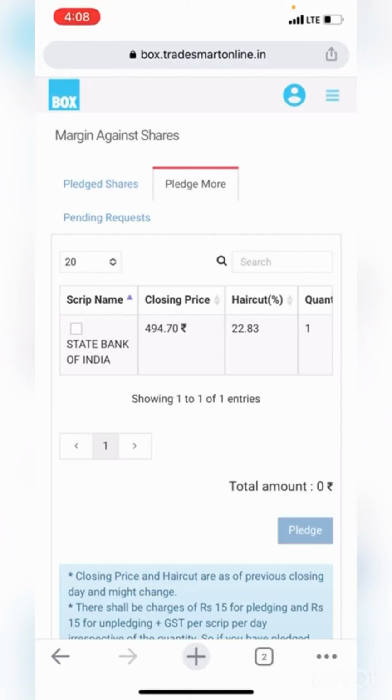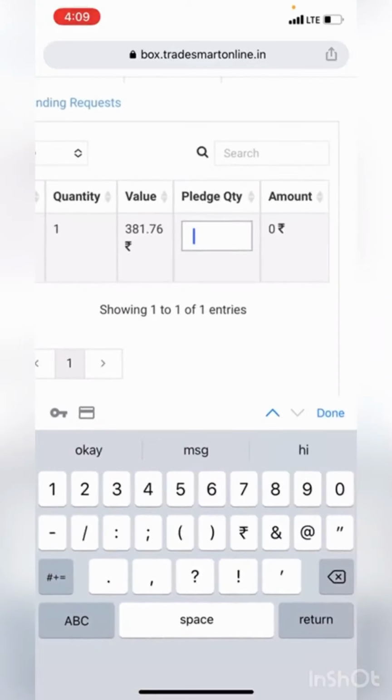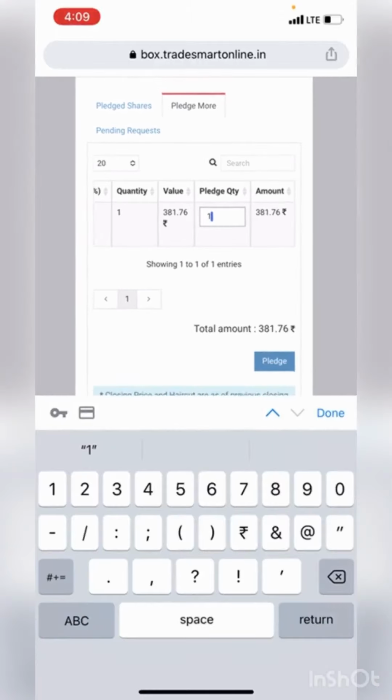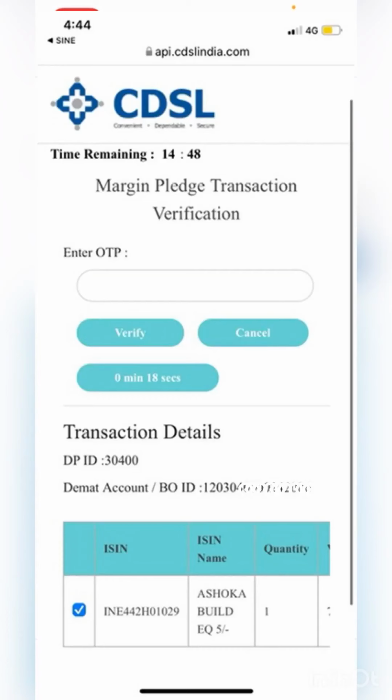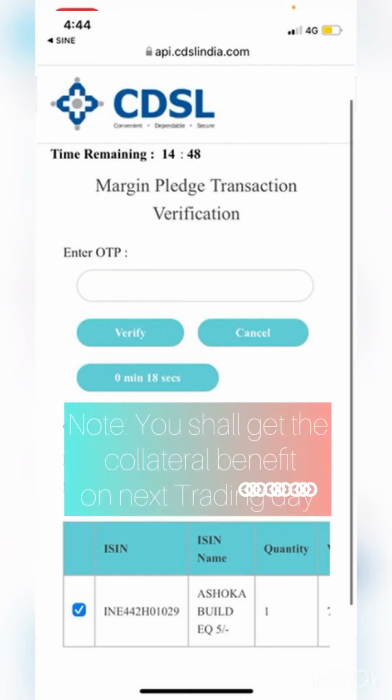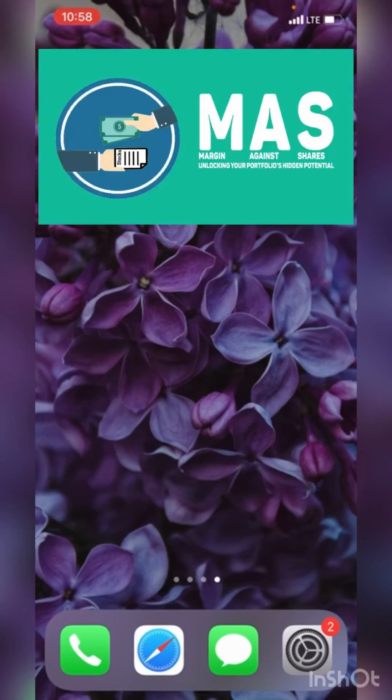Now click on Pledge More, select the scrip and enter the quantity. The haircut and value will be available on same page. Click on Pledge button at the right bottom corner. You will receive OTP and will be redirected to CDSL's margin pledge transaction verification screen, which shall contain your Demat details along with scrips which you wish to pledge. Enter OTP and submit. Now you are done with the process. Once the process is completed, you shall get the collateral benefit on the next trading day.